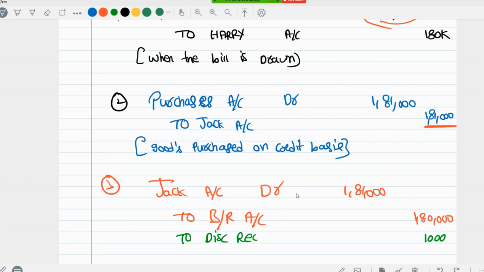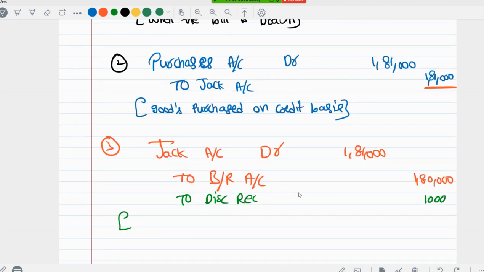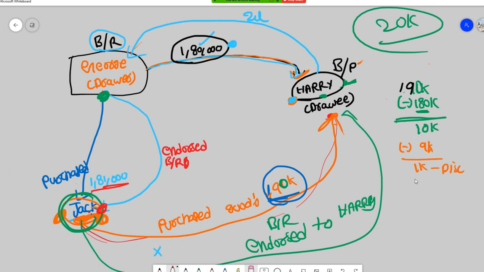When do you write this? When the bill is endorsed. Now, what else happened? Then again, Jack purchased goods from Harry. Do we need to write this transaction in the books of George? No, leave it. Then again, Jack endorsed the bill to Harry. Again, we don't need to write it. Okay, so leave it. But here, Harry purchased goods from George for 2 lakh rupees.